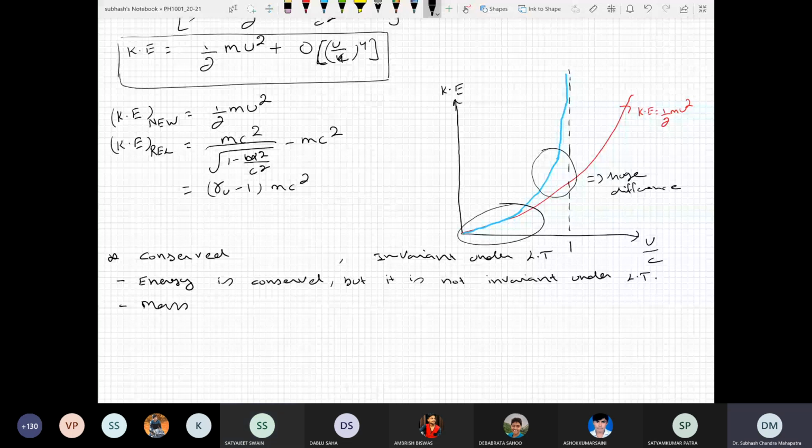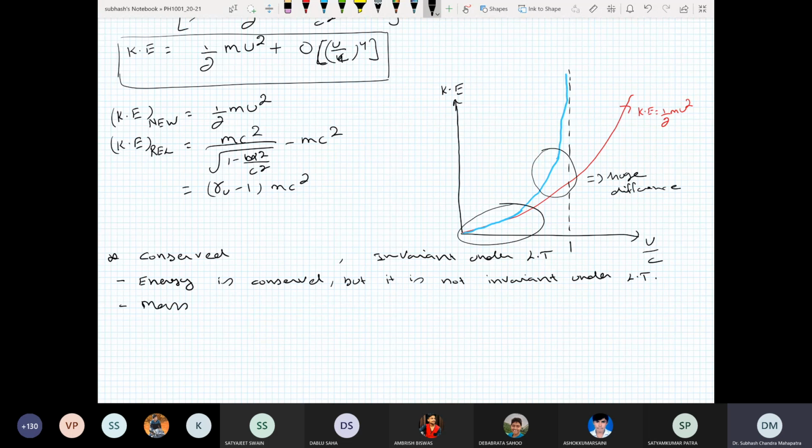Invariant means if you do a Lorentz transformation, suppose you are at rest and I am moving. You calculate something, and I calculate the same thing. If these two things remain the same, then we'll say that quantity is invariant.